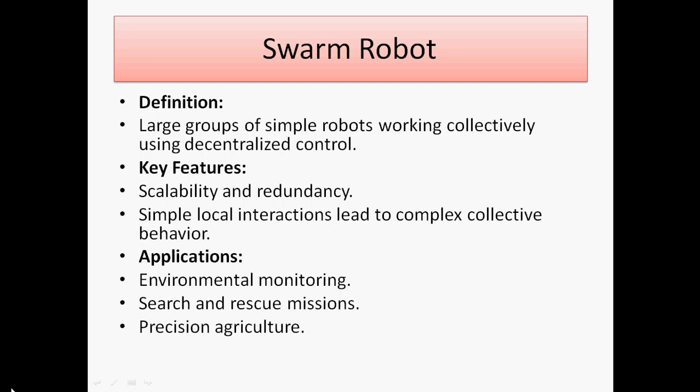Then next is about applications, which are found in environmental monitoring, search and rescue missions, and precision agriculture. So this is about swarm robots. Nowadays in agriculture we are using them for spraying fertilizers and for harvesting. So we are doing this with swarm robots.